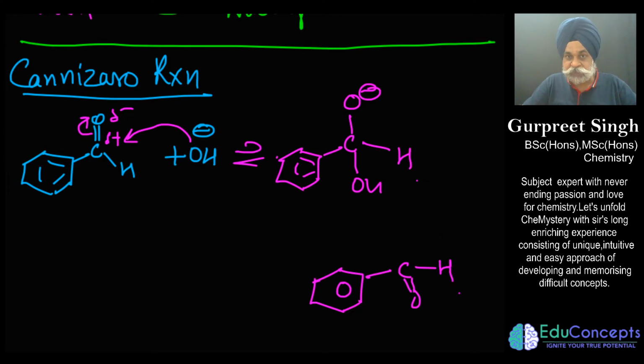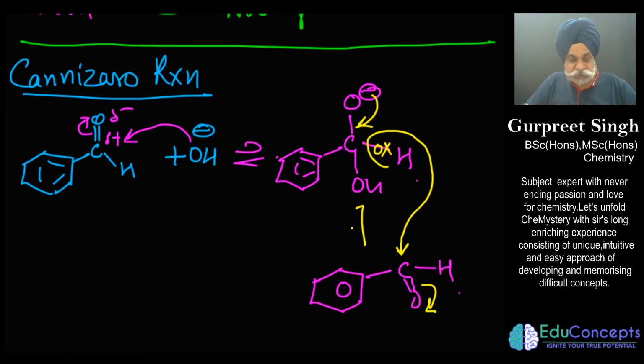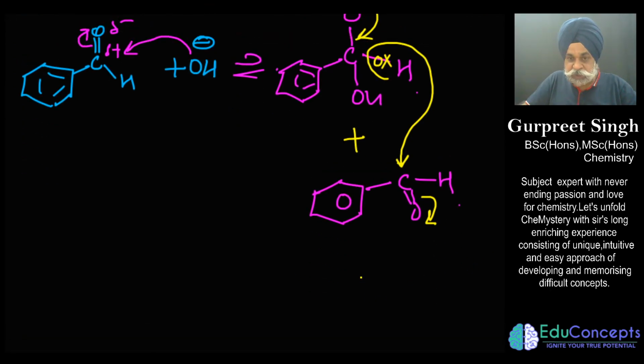that is benzaldehyde, is involved. Here what would happen is this negative charge pushes this H negative. This is very important to remember, and this H negative attacks this. This is very important to explain here. If I show it like this, this reaction has happened like this. This is the second step, in which something has moved out from here. So this is the transfer of hydride ion. This is a transfer of hydride ion.